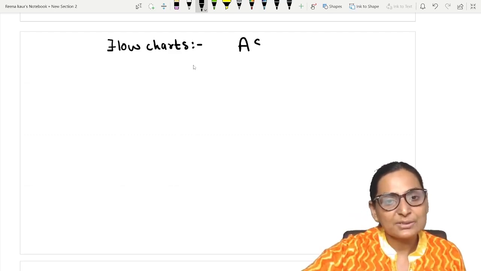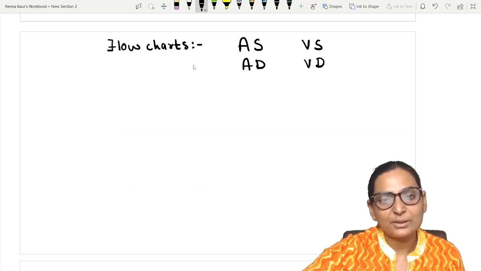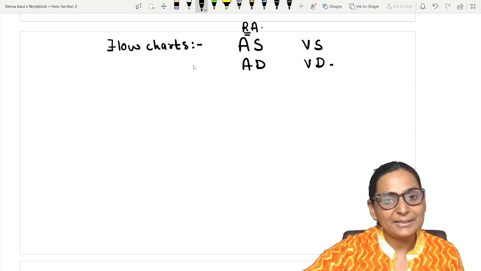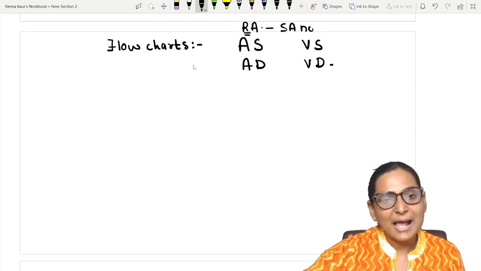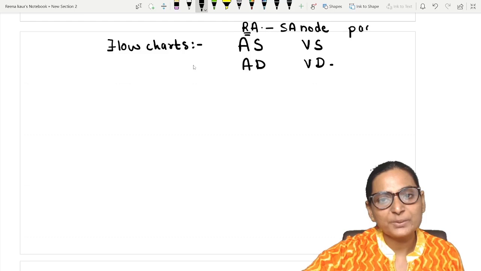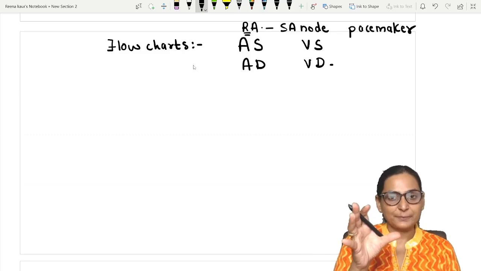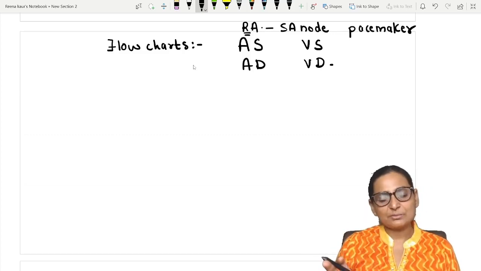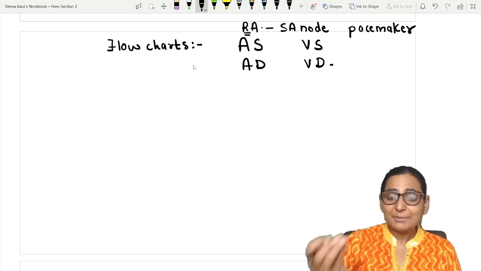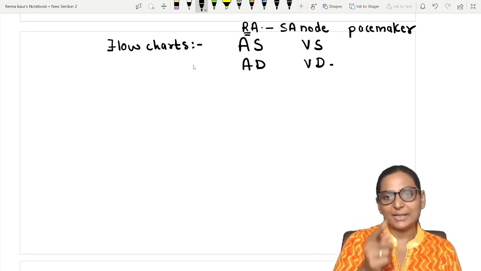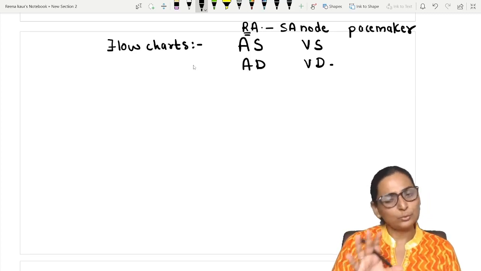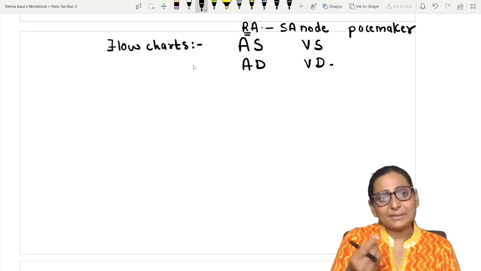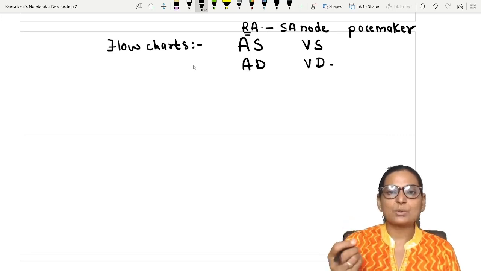We know that there is atrial systole, there is ventricular systole, there is atrial diastole, and there is ventricular diastole. And obviously the events are going to start in the right atrium, because the right atrium has the SA node, which is supposed to be the pacemaker of the heart. So as this SA node will fire, there will be spread of depolarization, and there will be simultaneous depolarization and contraction of both the atria. दोनों साथ में होते हैं. Right atrium slightly थोड़ा सा पहले, because the right atrium has got the pacemaker.